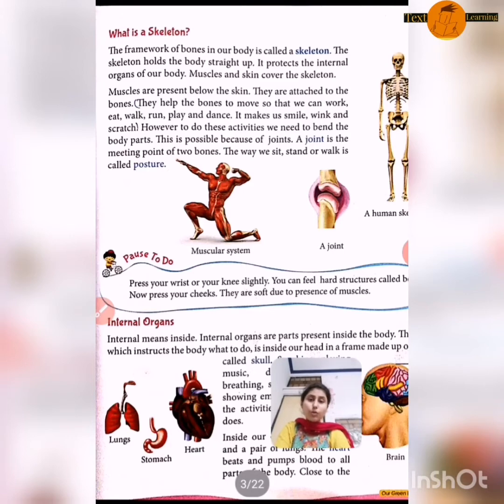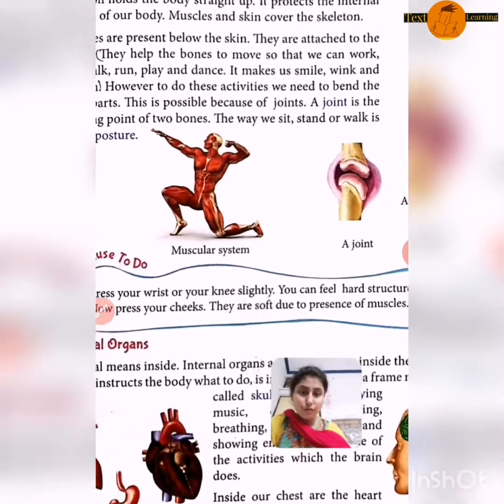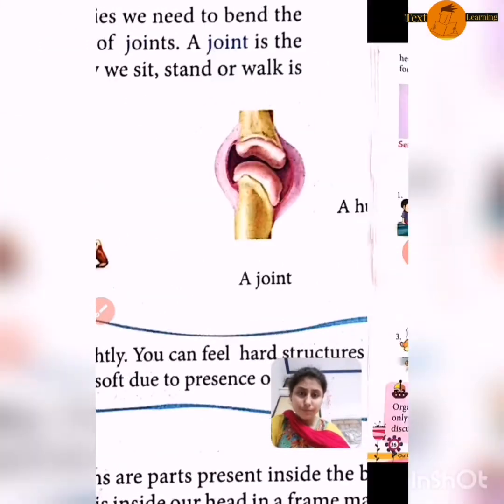Okay, next is, however, to do all these activities we need to bend our body parts. As you know, in all the activities which we do, like playing, while standing, while walking, while running, we need to bend our body parts. So how can we bend our body? Do you guess how we can bend our body? See, it is possible because of joints. You can see the picture of joints here.